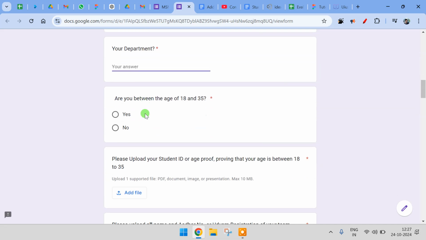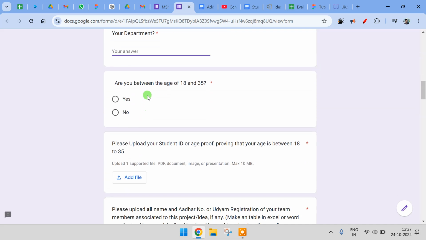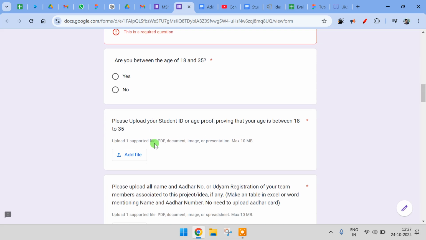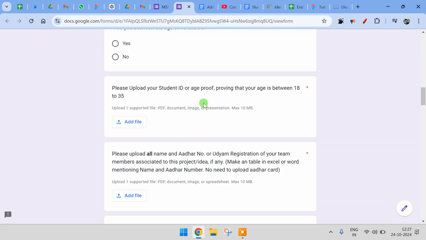Then there is a question asking, are you between this age group, 18 to 35? Yes or no, because the scheme is made for only this age group. Then comes, you'll have to upload an age proof proving that you are between this age group.